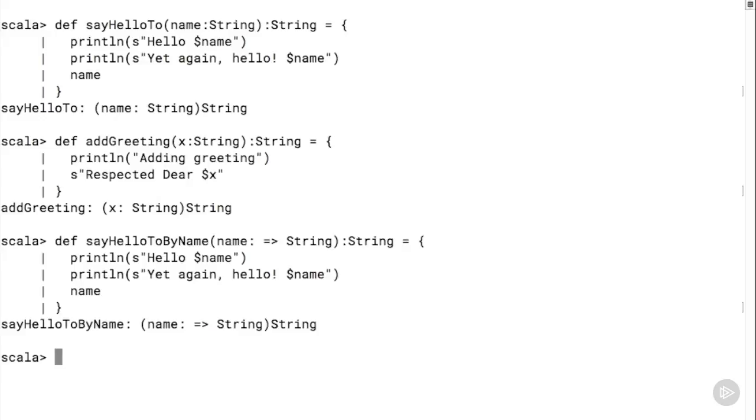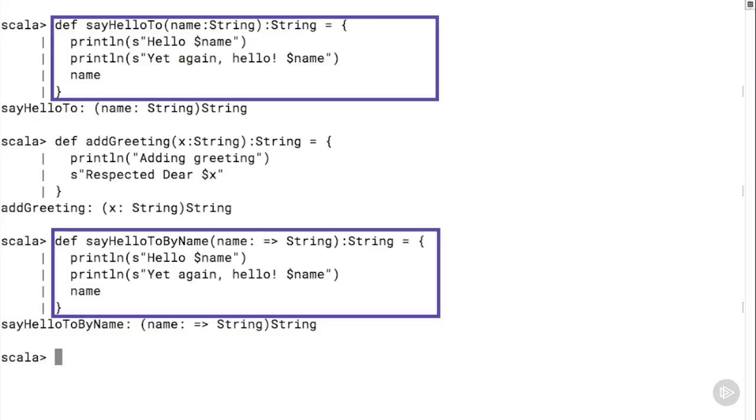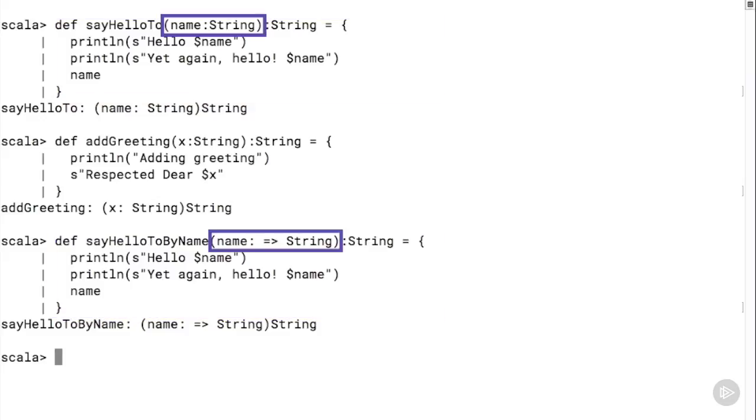We will now recreate this function, say hello, but this time we will specify that the parameter is by name. As you can see, the only difference between these two functions is in the nature of the parameter name. In the first function, say hello to, name is a regular parameter, while in the second, the parameter is followed by an arrow sign, and that signifies that it is a by name parameter. That's really the only difference between these two functions.